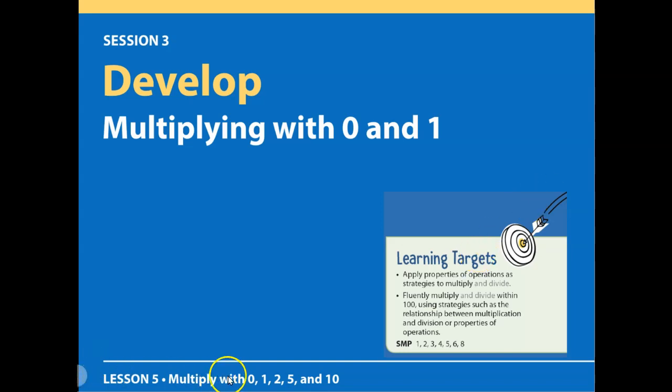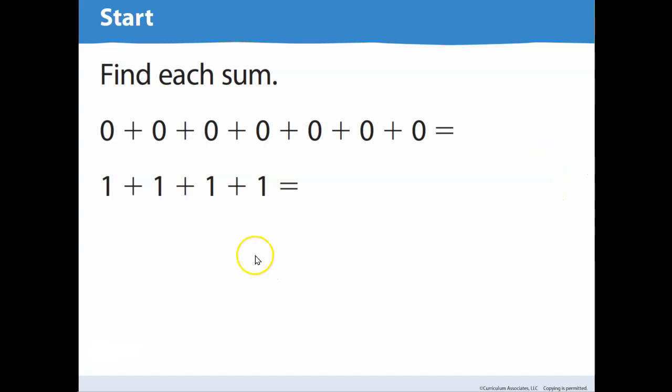All right, so we're doing lesson 5, multiply with zeros, ones, twos, and fives and tens. Okay, well, this is session 3, multiply by zeros and ones. Easiest way, any number multiplied by zero is what? Zero. And any number multiplied by 1 is that number, right? Okay. So look, here it says find the sum.